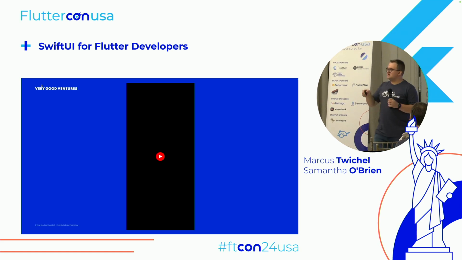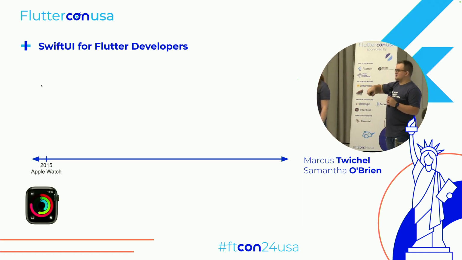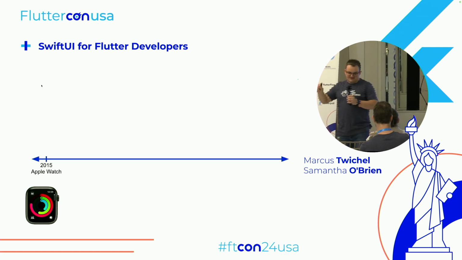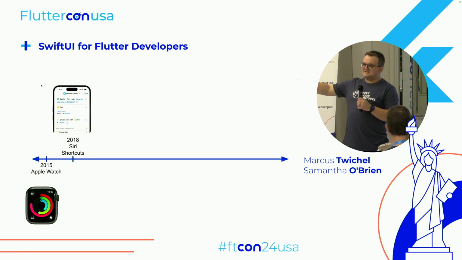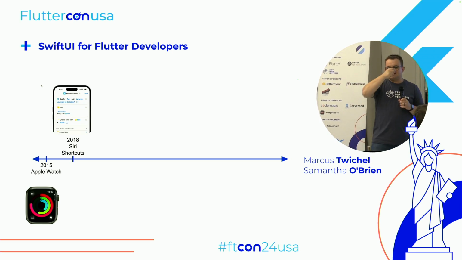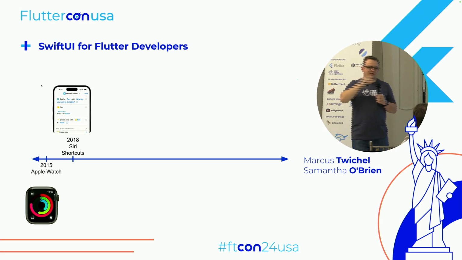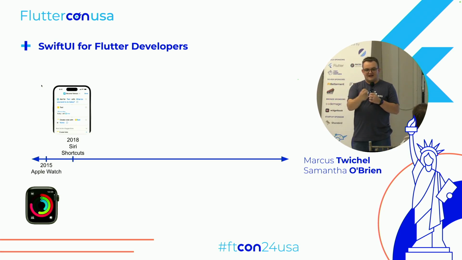But that's changing. That's been changing for 5 to 10 years, depending on where you start. Arguably, it first started with the Apple Watch in 2015, because now you can take functionality from your main app, put it on your wrist, and you can do actions. You don't actually have to take out your phone and use it. In 2018, Apple bought a company and then rebranded it to Siri Shortcuts. If you never use shortcuts, they're like discrete actions in your app, and you can link them together. You can set them to automate for certain triggers, like when you leave home or whatever. So it's a way to use your app without actually opening the app.